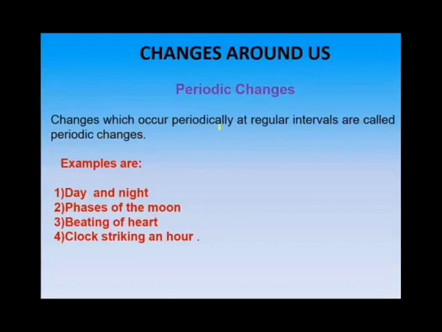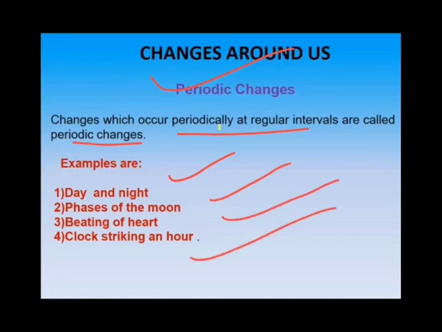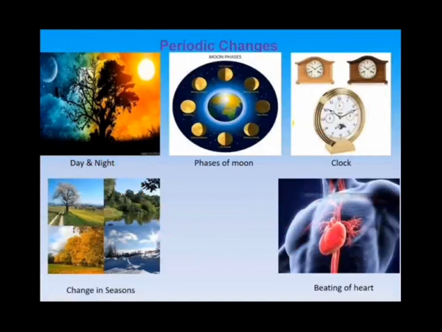Now the next type of changes are periodic changes. The changes which occur periodically at regular intervals of time are known as periodic changes, which repeatedly occur at the regular interval of time. For example, day and night occur at regular intervals of time. Phases of the moon also occur at regular intervals of time. Beating of heartbeat, clock striking an hour. So these are the examples of periodic changes.